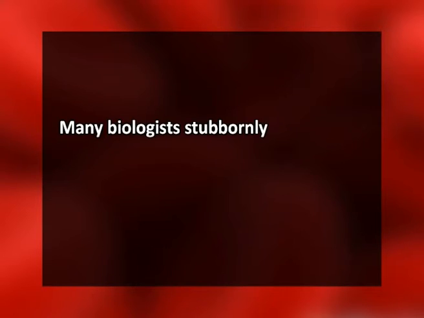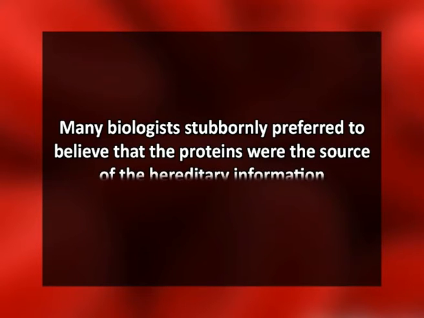The discovery by Avery and his co-workers was not widely appreciated at first. Many biologists stubbornly preferred to believe that proteins were the source of hereditary information. This preference for proteins was probably due to the chemical interest being paid to proteins at this time and to the lack of experiments being conducted on the chemical nature of nucleic acids.